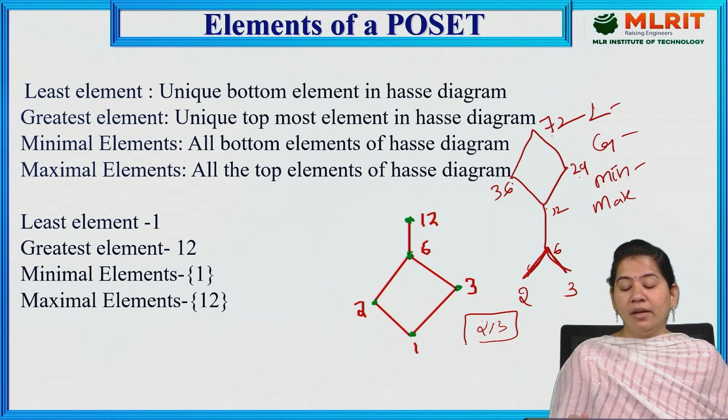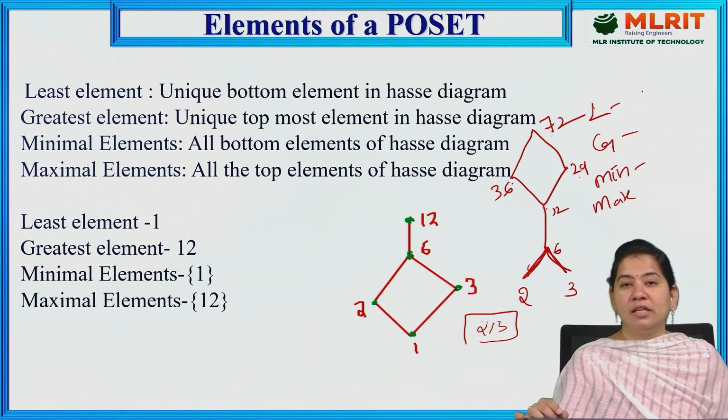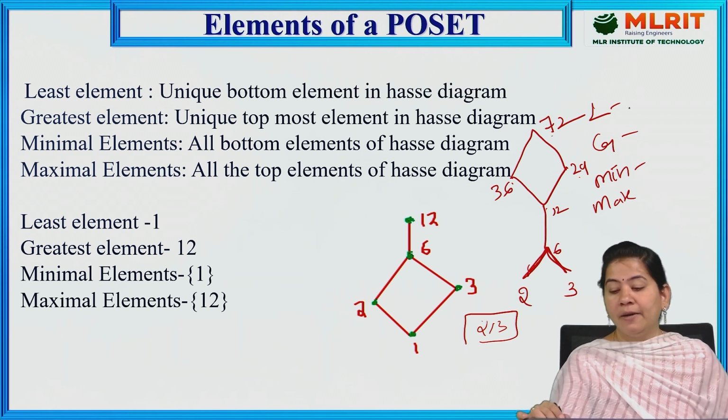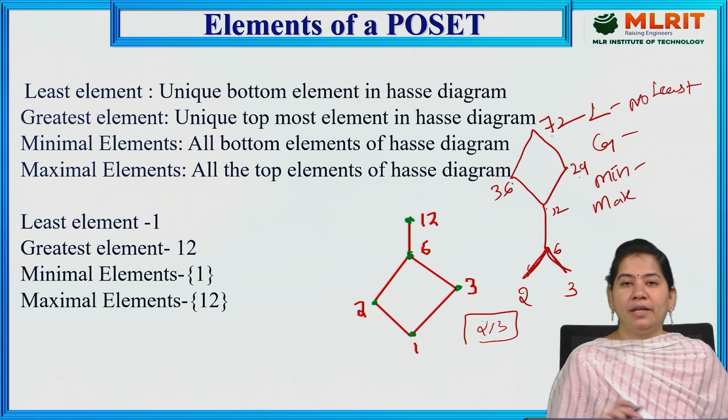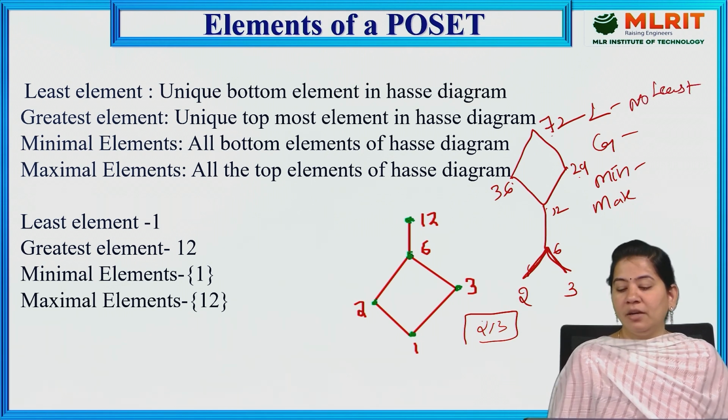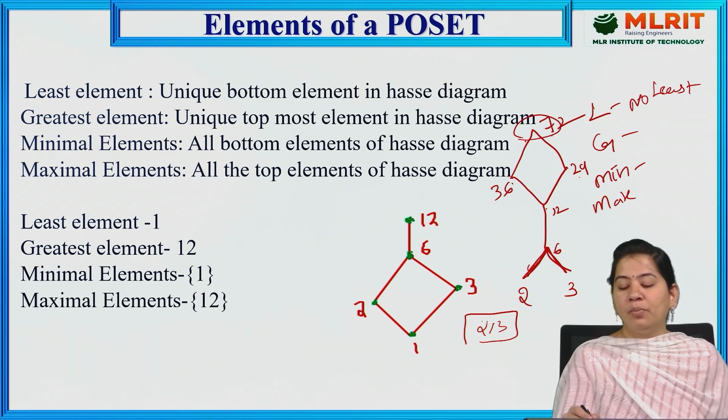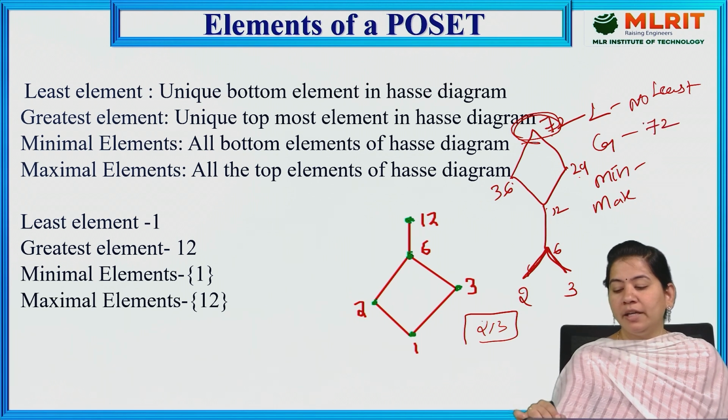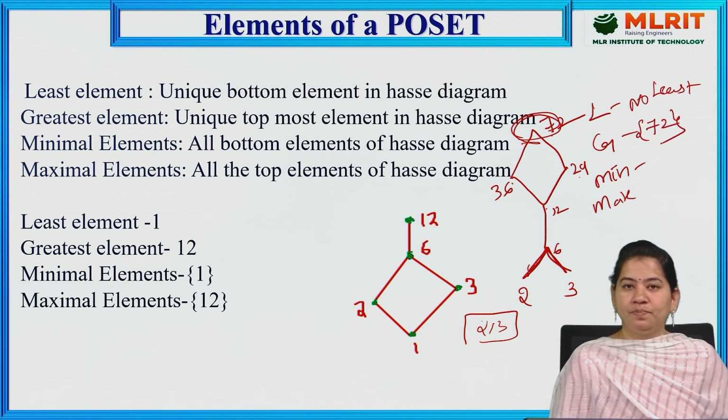So there is no least element for this particular Hasse diagram. You can write here: no least element. And for the greatest element, the unique topmost element, the top element here is 72. So directly you can write it as 72.